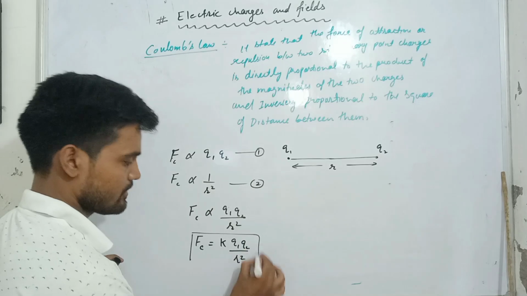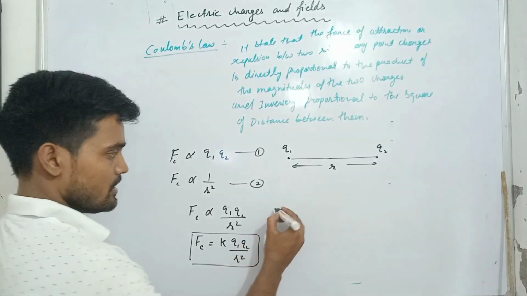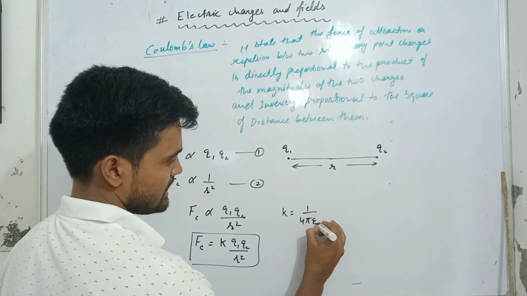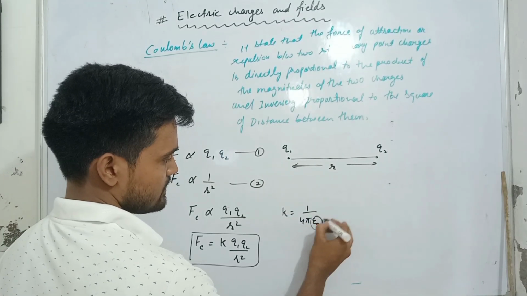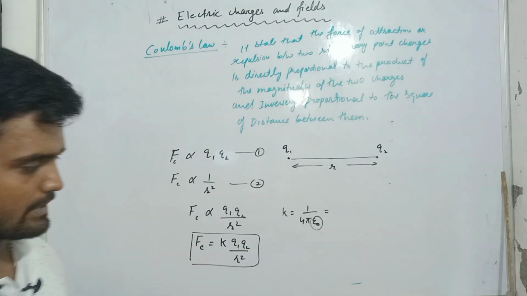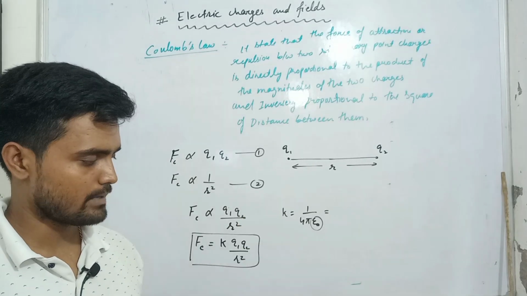This is the expression of Coulomb's law or Coulomb's force. Here k is equal to 1 by 4 pi epsilon naught, where epsilon naught is called the permittivity of free space.